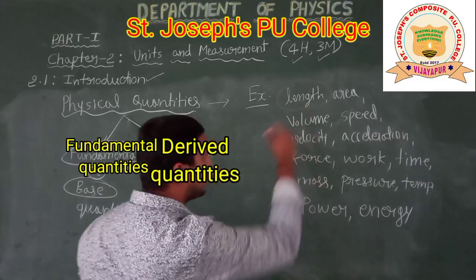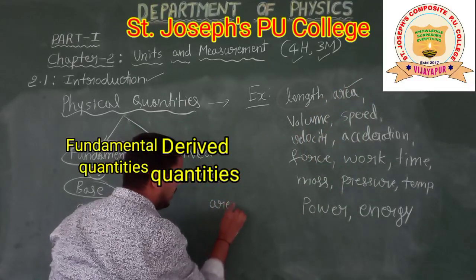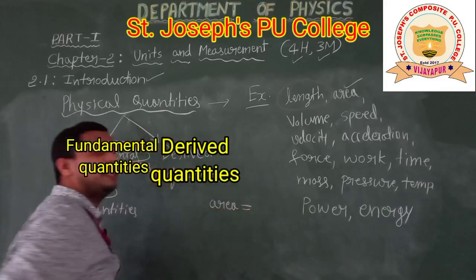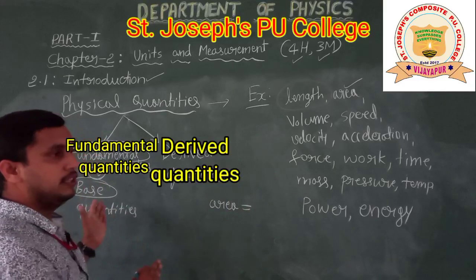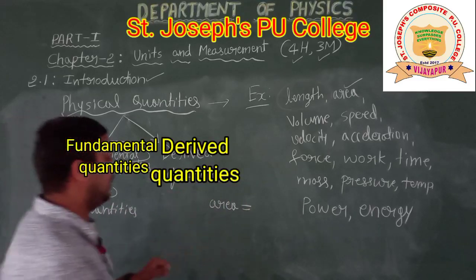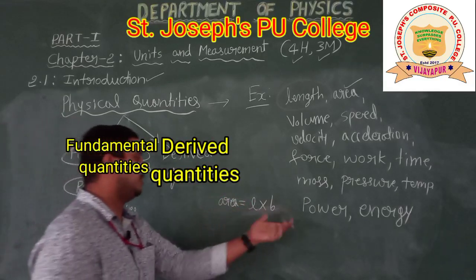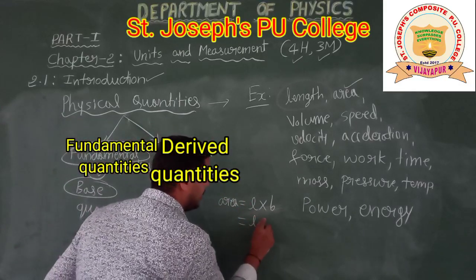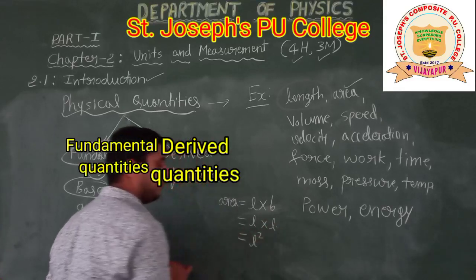If you look at the second one, the area. For example, area. How to express the area? What is area? Usually the area of this board is length into breadth. You already know the breadth is once again related to length. So I can write it as length into length, so length squared.